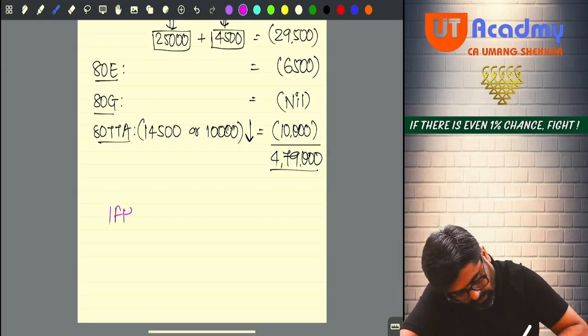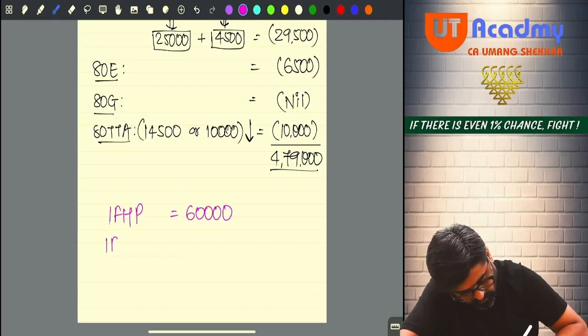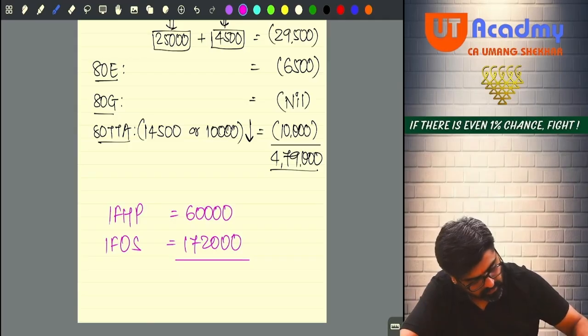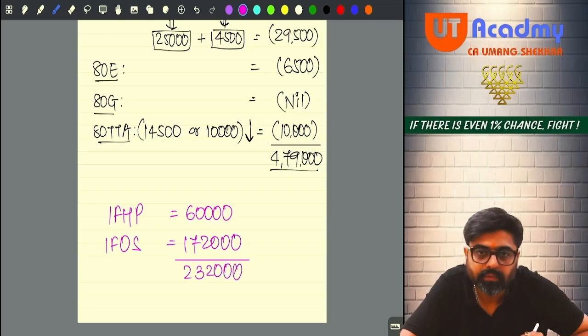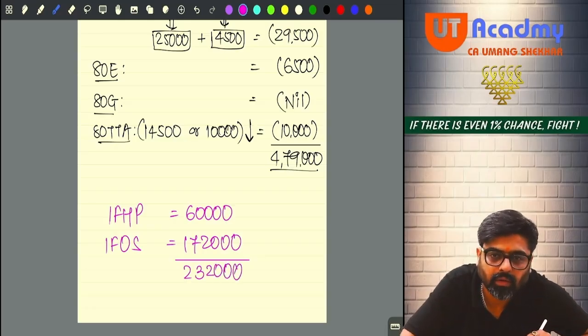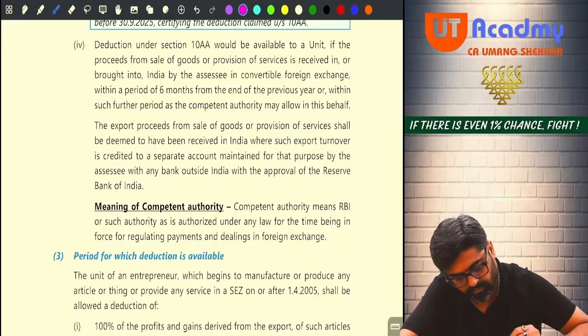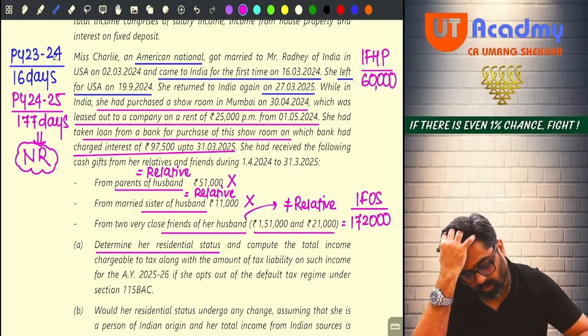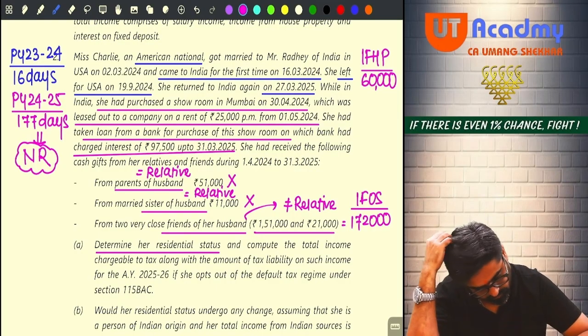Income from house property will be 60,000 and income from other sources will be 1,72,000. Yes or no? So the total will be 1,72,000 plus 60,000, which is 2,32,000. Yes or no? Now wait. Total income 2,32,000.